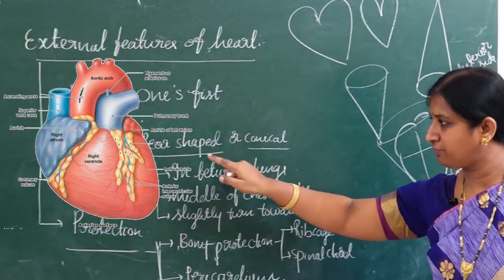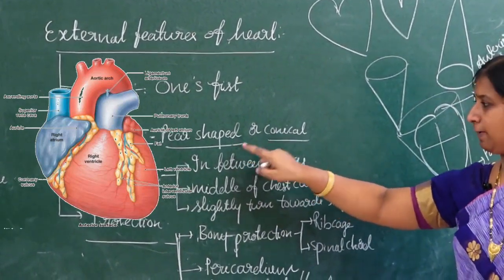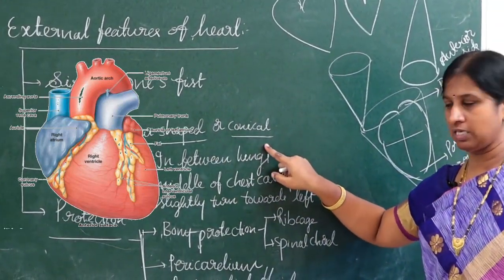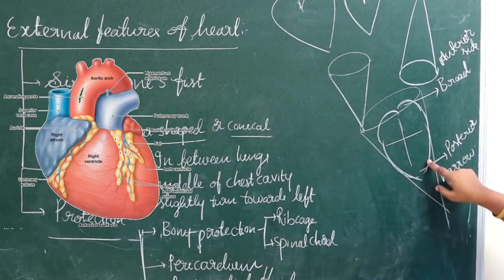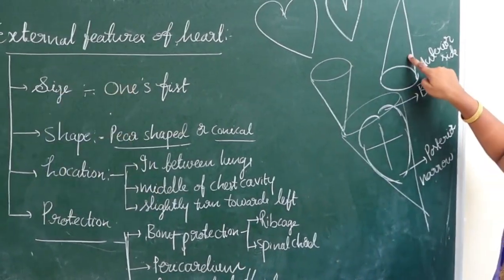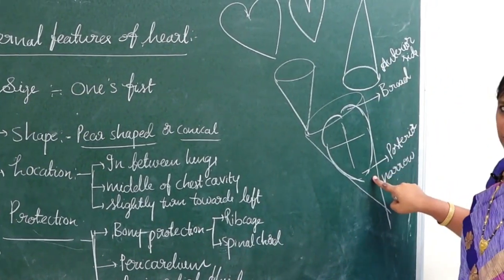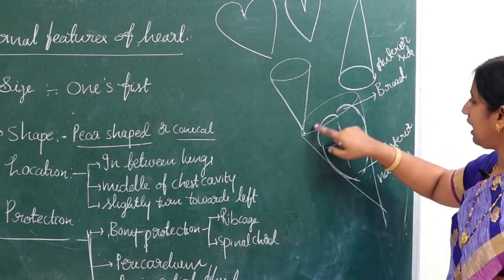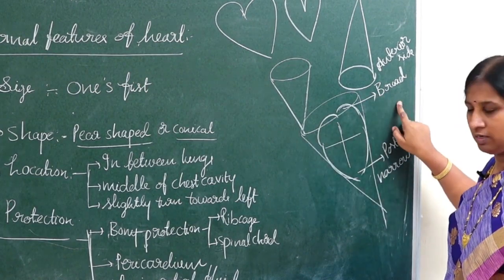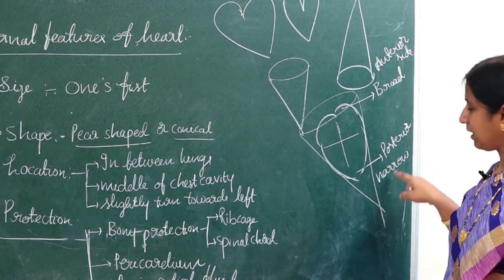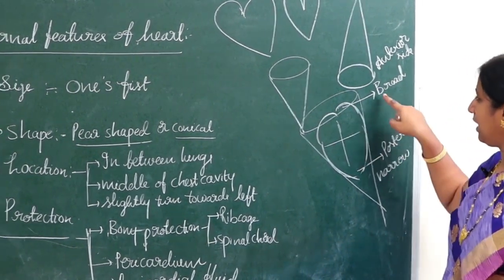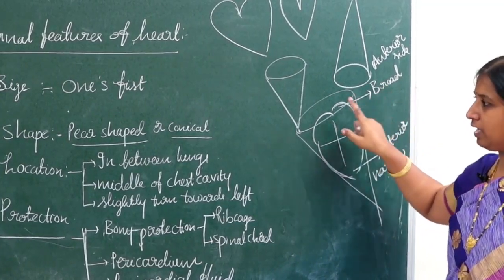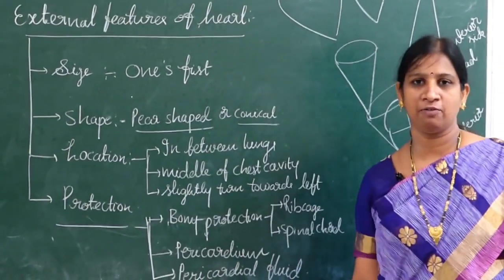What is the shape of the heart? Either pear shape or conical shape we can say, but conical shape means reverse conical shape. Actually a cone is in this shape, but the heart is a reverse conical shape. In this reverse conical shape, the anterior side is much broader than the posterior, and the posterior is very narrow. That is about the shape of our heart.